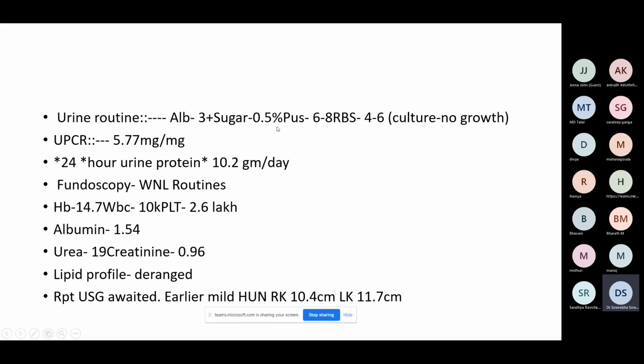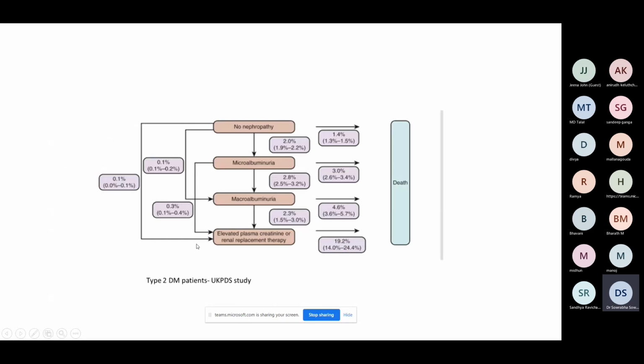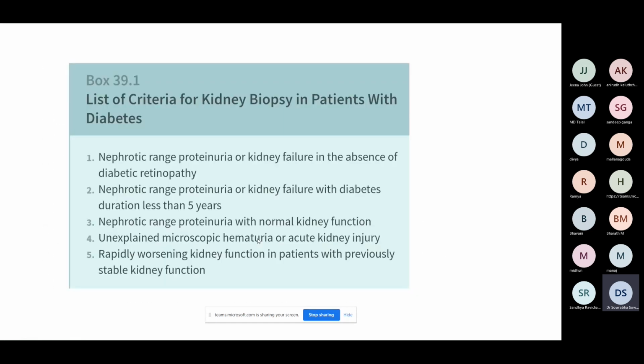But then if you see that his proteinuria is 10.2 grams, he's got this massive proteinuria, whereas his creatinine is normal, 0.96. And so this was what I was saying. From macroalbuminuria, then they progress to an elevated plasma creatinine here. So if you come to the indications of renal biopsy, nephrotic range proteinuria with a normal kidney function.